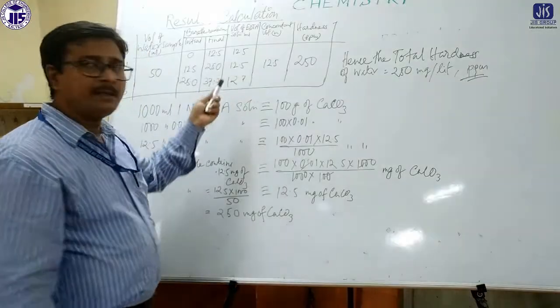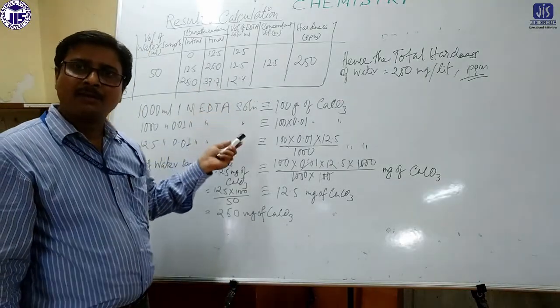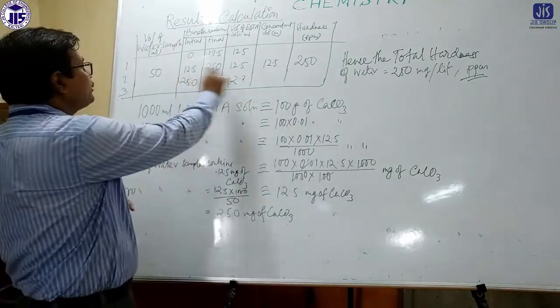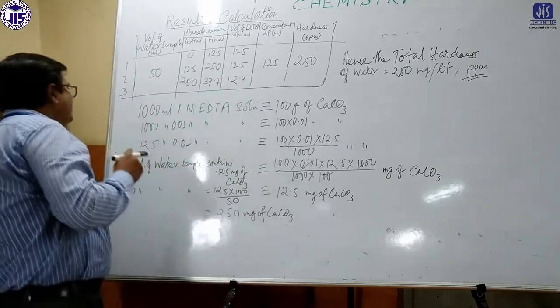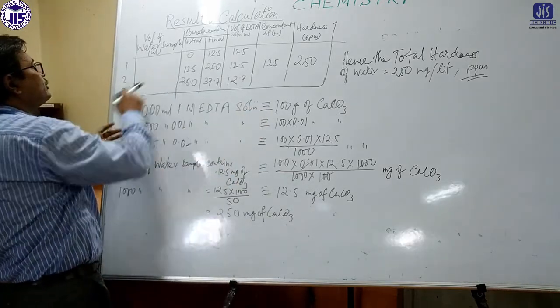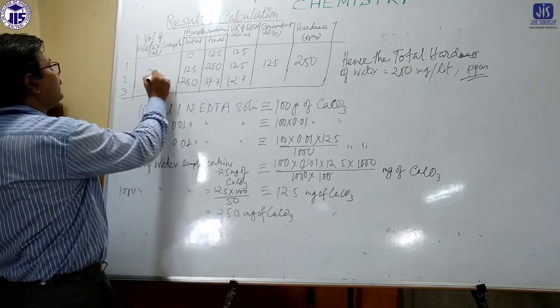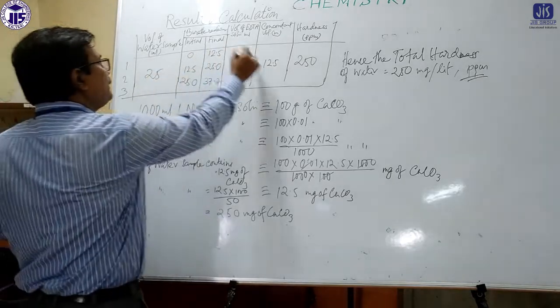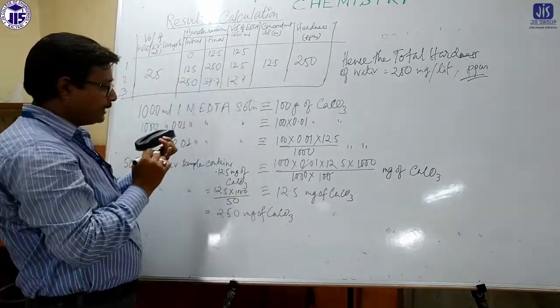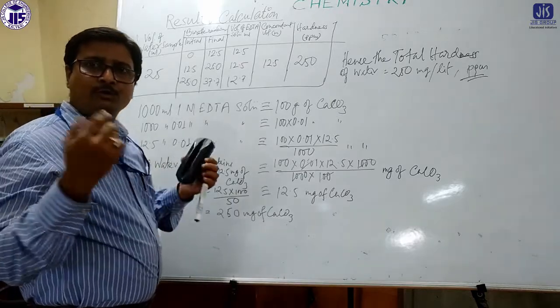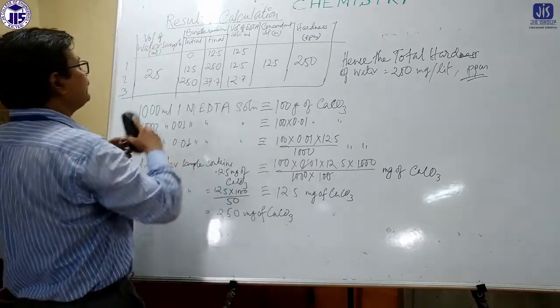Now while determining the calcium hardness, it needs to be different. The main difference is that instead of 50 ml, we take 25 ml, and the reading may differ. Whenever you do the practical, you will understand.